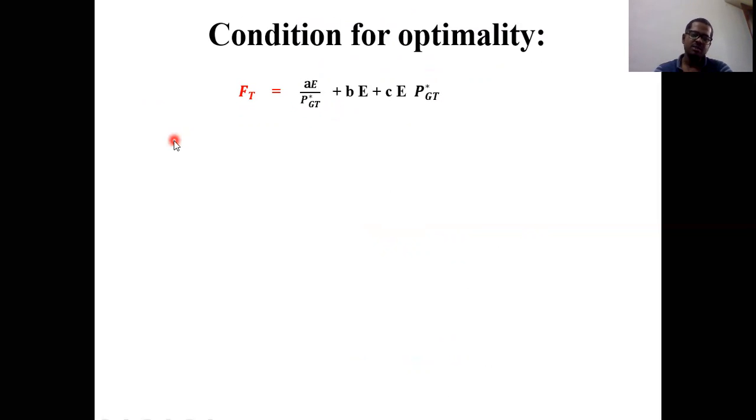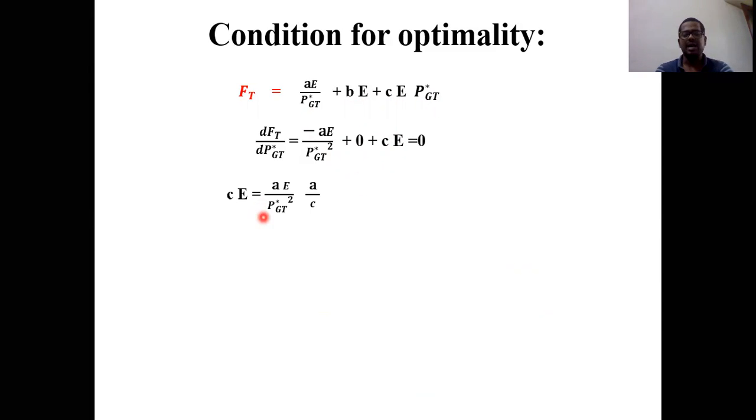And the most important thing is how we can find the optimal condition for maximum or minimum. What we will do is differentiate with respect to the variable parameter, that is dFT by dPGT star. When you differentiate, A is constant, E is also constant, and this seems like 1 by x. The derivative of 1 by x is minus 1 by x square. B is constant, E is constant, so you get 0. C is constant, E is constant, and the derivative of PGT star is 1. Make it equal to 0, and from this, find PGT star.